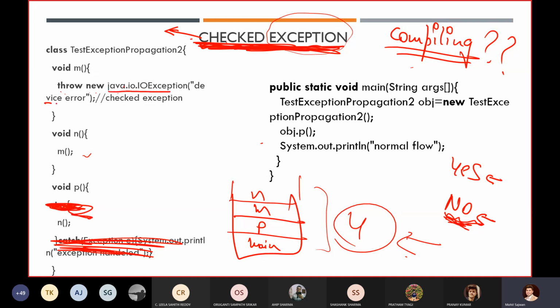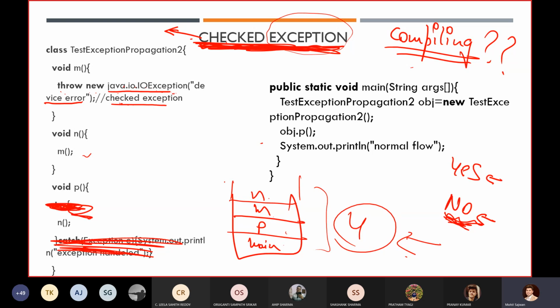And here we are creating an object of a checked exception. IOException comes under the category of checked exception. Now it becomes mandatory for you to handle this exception. But in our entire method propagation, we are not handling this exception. How do we generally handle this exception? Using try and catch block. And we are not handling it, so we will get a compilation error.